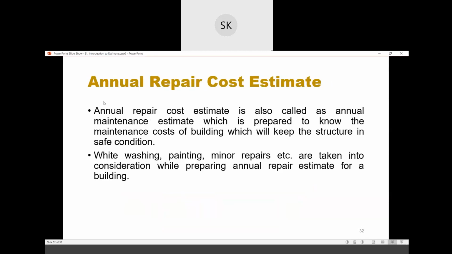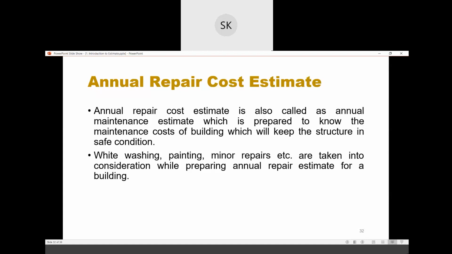Now, annual repair cost. Annual repair cost is also called annual maintenance estimate, which is prepared to know the maintenance cost of building, which will keep the structure in safe conditions. In this, whitewashing, painting, minor repairs, etc., are taken into consideration while preparing annual repair estimate for a building. If you got the contract of a building construction or a road, basically these are the main works we used to do.